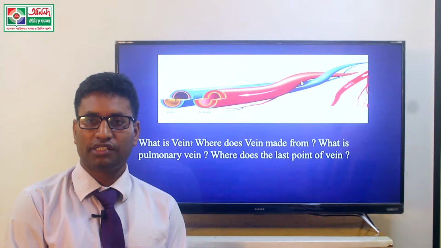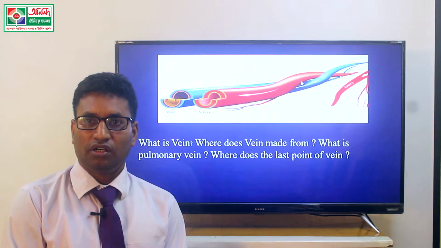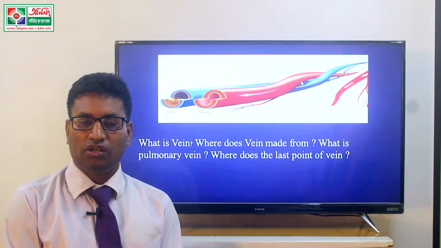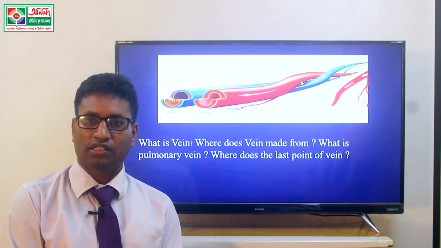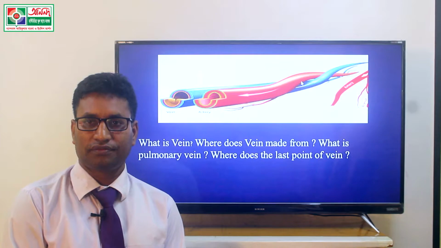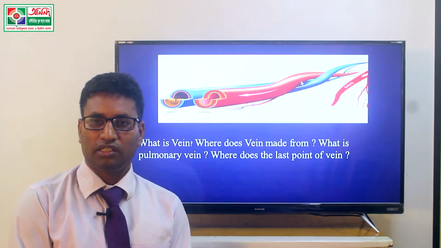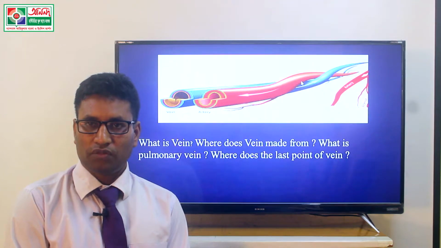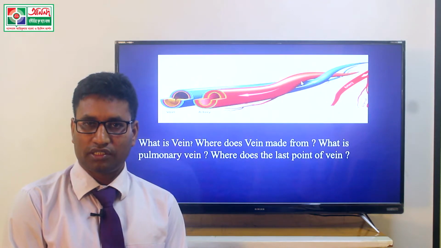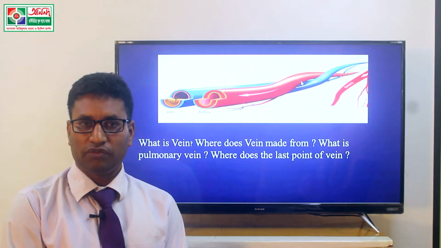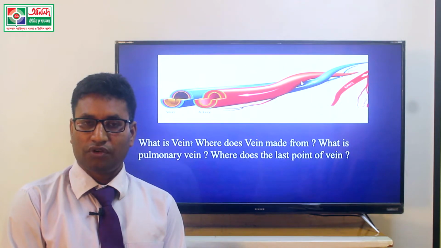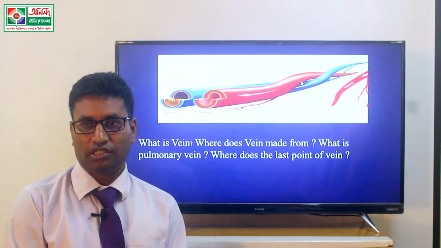On the other hand, a vein circulates deoxygenated blood, that means carbon dioxide blood, polluted blood. The pulmonary vein always carries oxygenated blood from the lung to the heart.